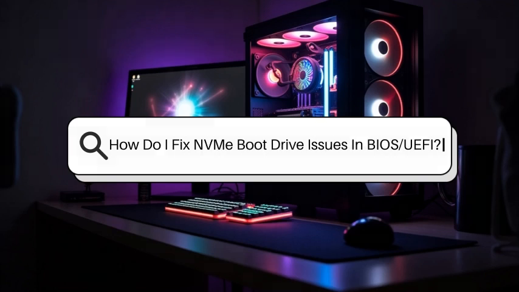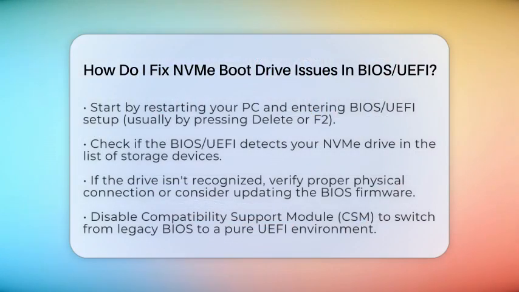How do I fix NVMe boot drive issues in BIOS UEFI? Imagine sitting down to play your favorite game, only to find your computer refuses to boot from your NVMe solid-state drive. That can be frustrating, but fixing it is often straightforward.